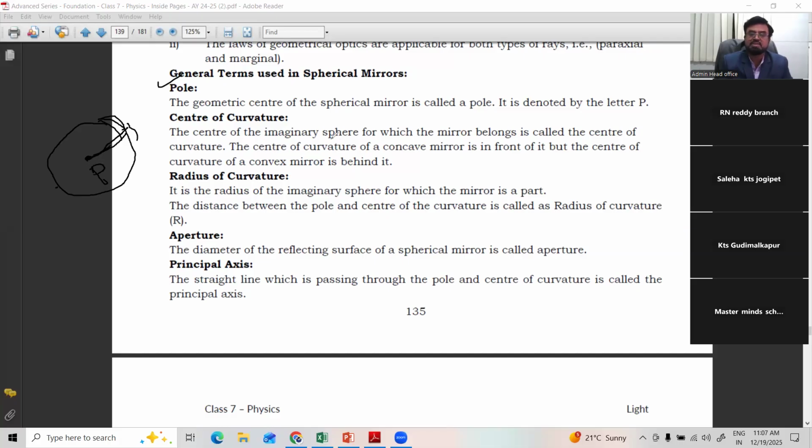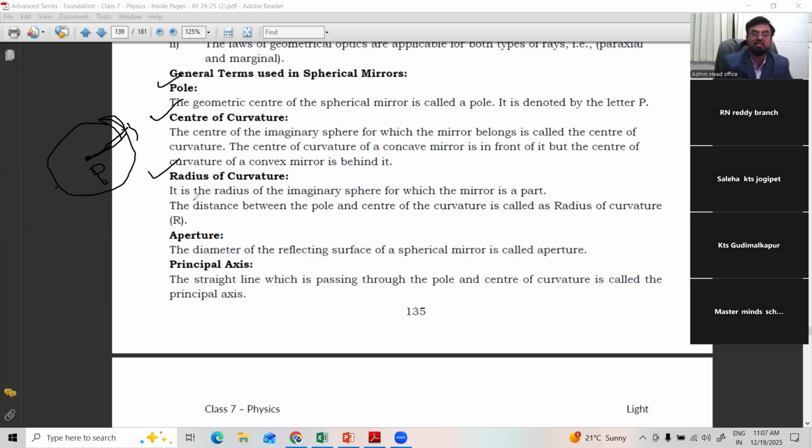The center of the imaginary sphere to which the mirror belongs is called the center of curvature. The center of curvature of a concave mirror is in front, but the center of curvature of a convex mirror is behind. It depends on the reflecting surface. Where the inner surface is reflecting, the center of curvature is in front. Where the outer surface is reflecting, it is behind.